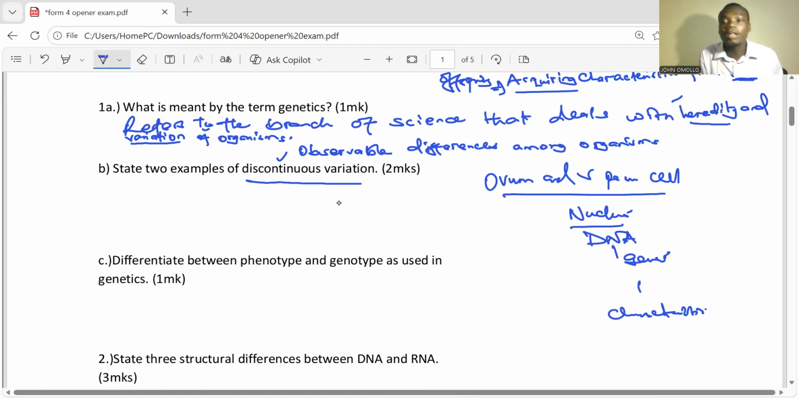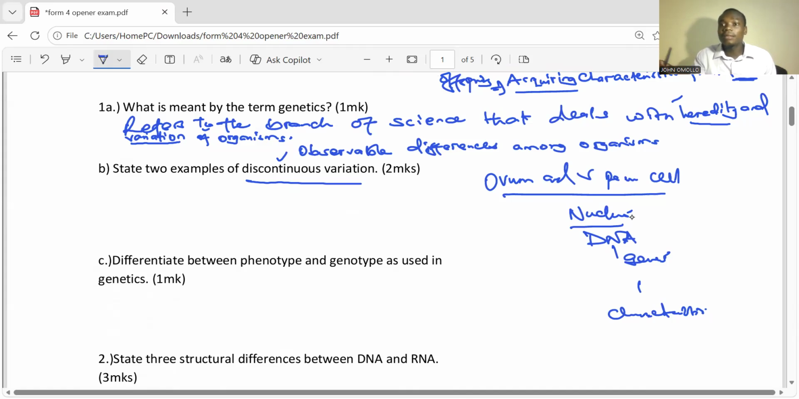So we have 2 types of variations, just like I said in genetics. These variations among organisms are of 2 types. One of them is where we have different forms. There is a distinct feature that is not found in another individual. That is what we call discontinuous. But continuous, we have a continuous range of variation.